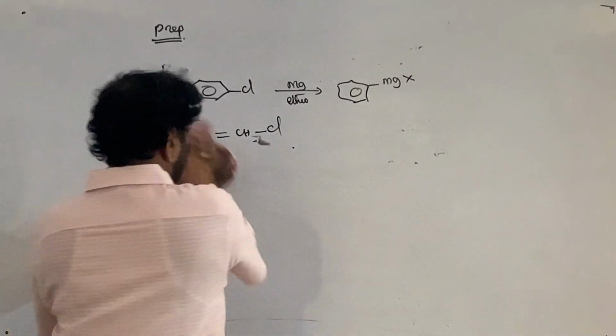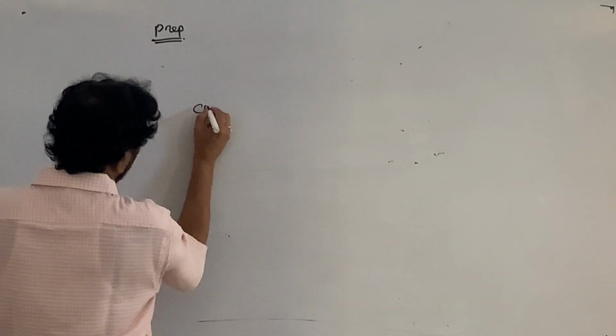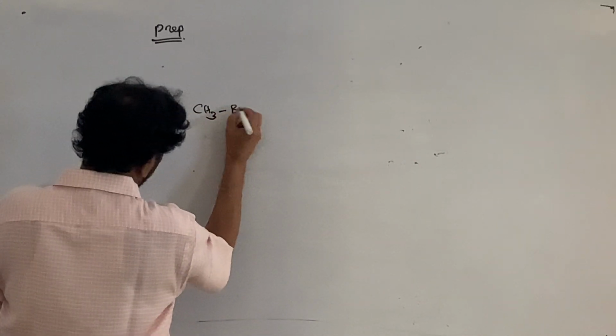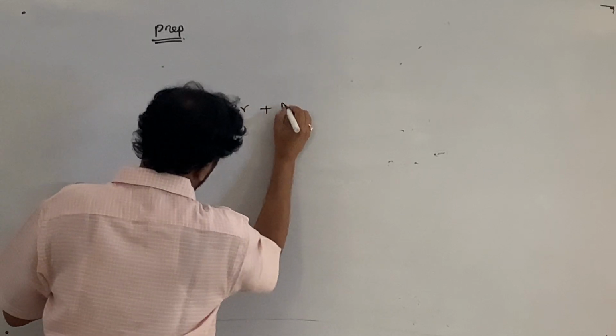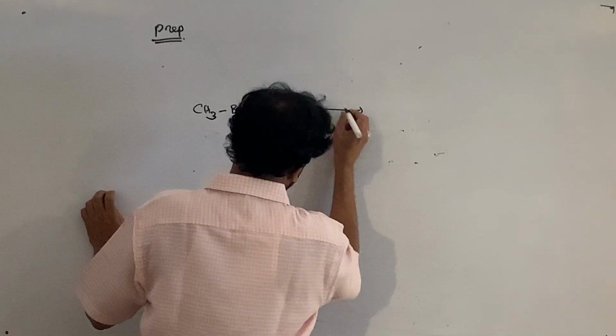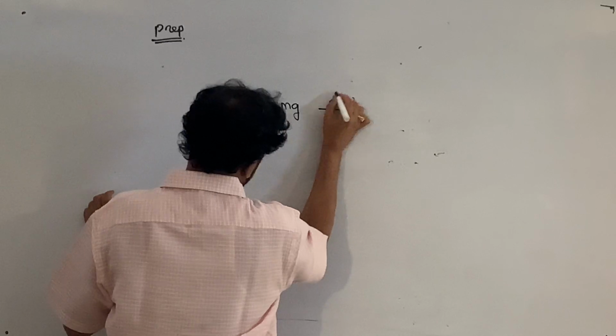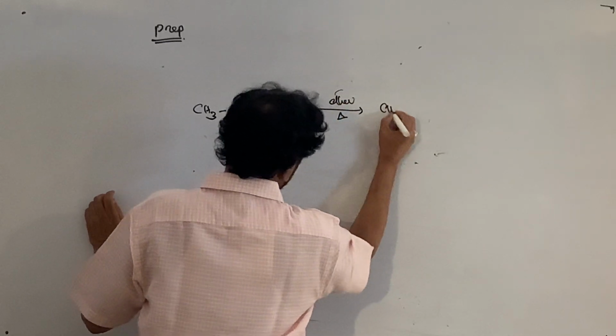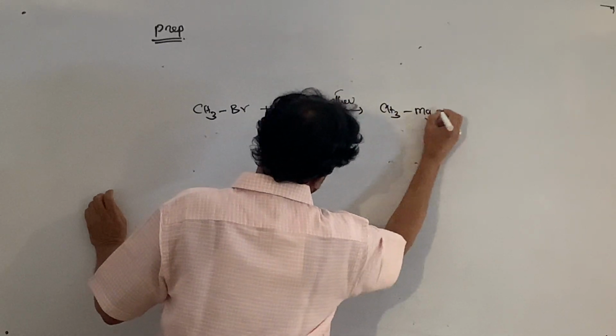Let me prepare these. Methyl bromide, I told you I prefer bromides, with magnesium in ether, heated under reflux, gives methyl magnesium bromide.